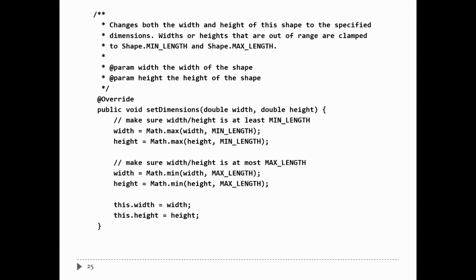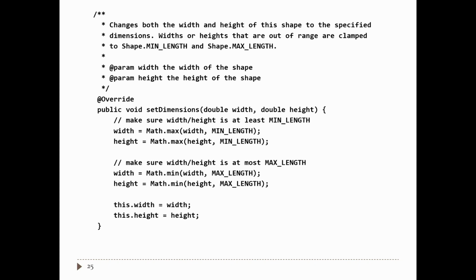In other words, if a length is less than 1, we just set the length to 1. If it's greater than 100, we just set it to 100. So this version of set dimensions will now accept a wider range of values than the superclass version. I can pass in any width and any height.